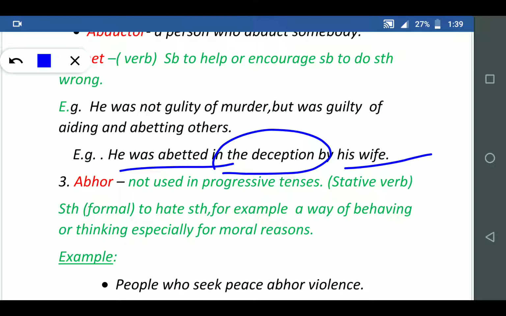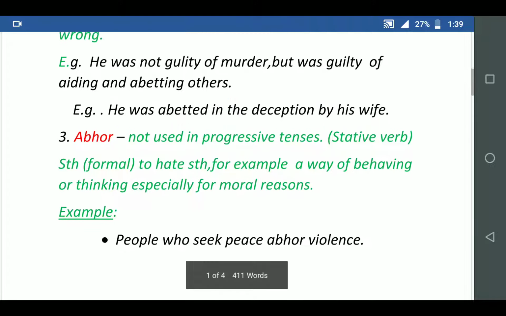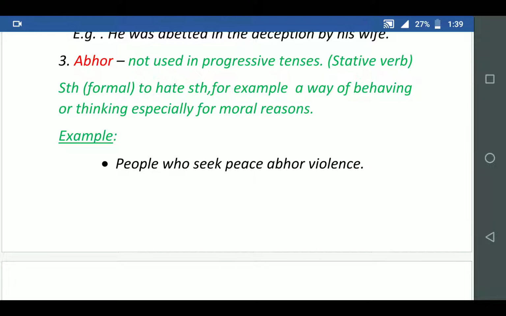So we'll proceed to the next word. Discuss abhor. Abhor means to hate something, don't like, don't prefer to do this thing.